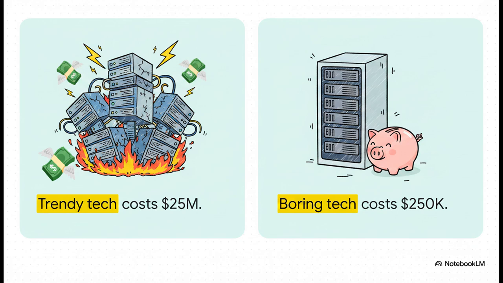Because here's the stark financial reality of system design. A naive engineer is going to grab all those expensive, trendy buzzwords, massive NoSQL clusters, millions of open web sockets, and they'll rack up a mind-blowing $25 million monthly bill. Oh, and the system still falls over on match day. Meanwhile, a seasoned principal engineer uses quote-unquote boring technology, and solves the exact same problem for a fraction of the cost. We're talking around $250,000 to $300,000.